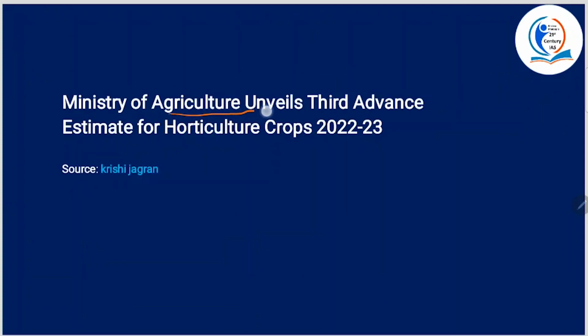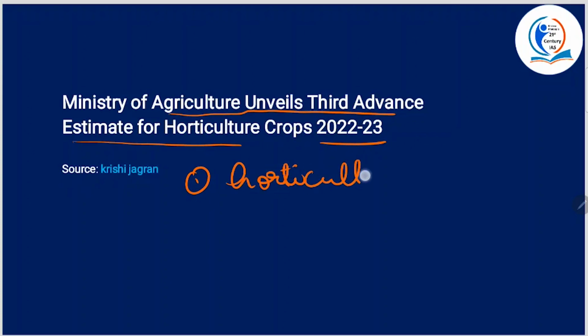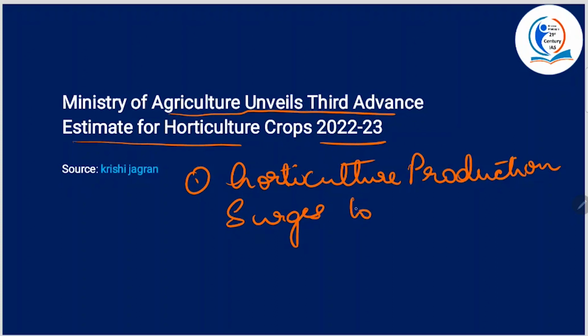Ministry of Agriculture unveils third advance estimate for horticulture crops 2022-23. So the Ministry of Agriculture revealed third advance estimate, and it said that horticulture production surges to 355.25 million tons.